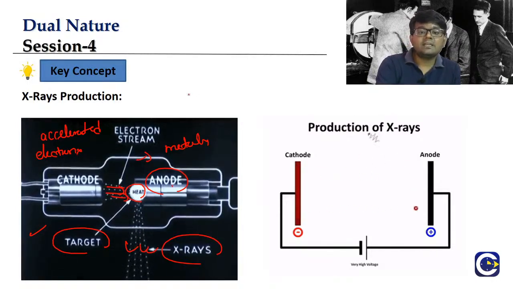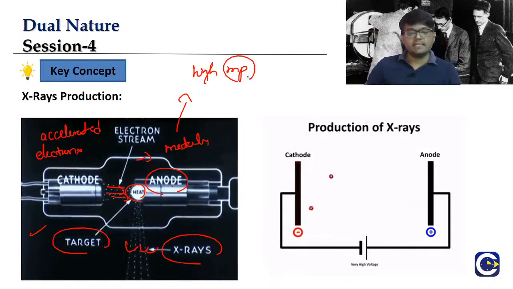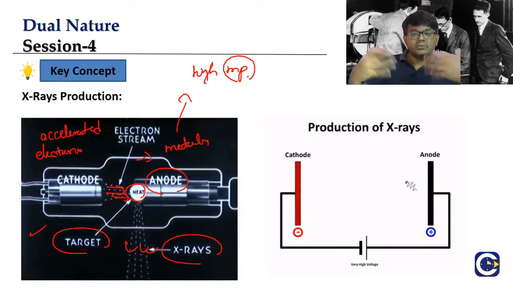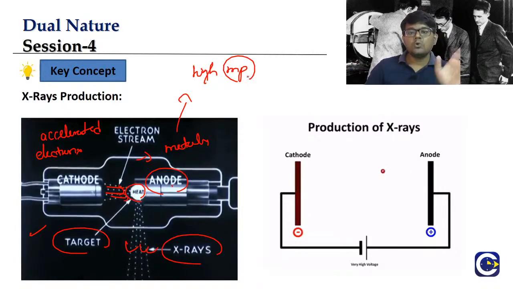The target metal should generally have a high melting point. In fact, this was a question in one of the previous year examinations also. The target metal must be having what? High melting point. Otherwise, what happens? Since most of the energy is getting converted into heat, the metal will obviously melt out. So it should not have a low melting point. It should have a very high melting point.